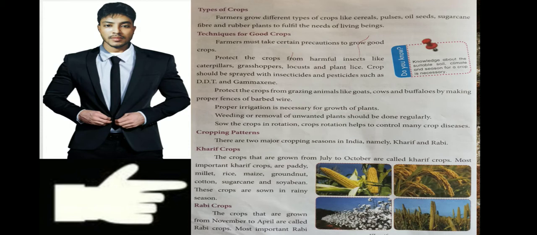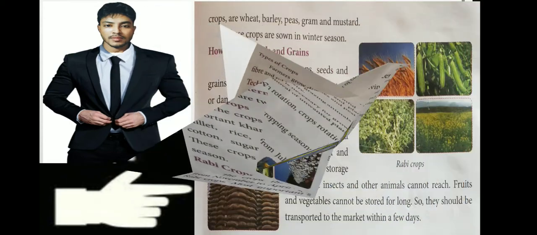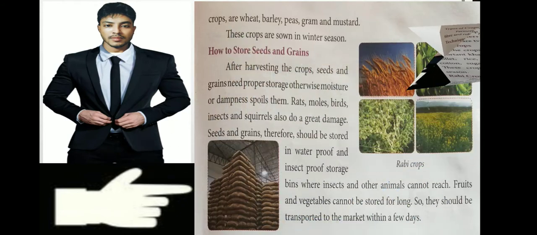And rabi crop is grown mostly in the winter, November, December, January, February, March, April. These are called rabi crops. In rabi crops, what do we grow? Wheat, barley, peas, gram, mustard and so on. These things are grown in the winter season. After growing crops we also have to know that we have to store the seeds.